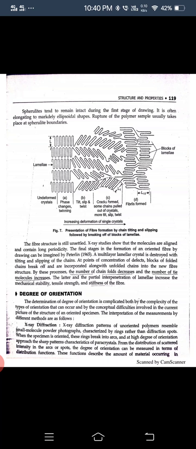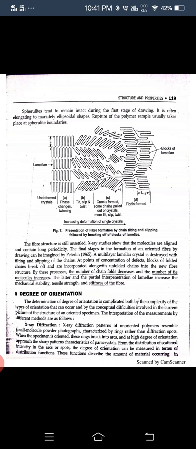Here is the increasing deformation of a single crystal. The fiber structure is still unsettled. X-ray studies show that molecules are aligned and contain long periodicity.